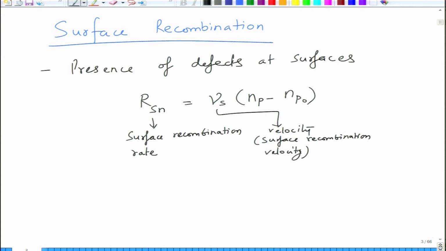And then we have Np, which is the carrier concentration in a p type semiconductor, and Np naught is the minority carrier concentration at equilibrium, or the initial concentration.